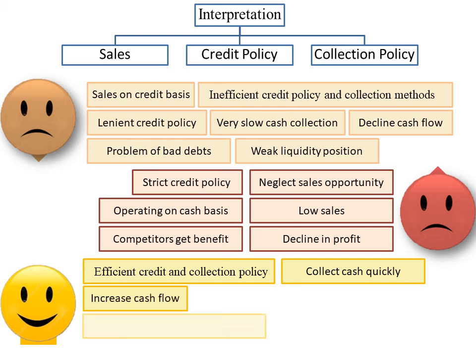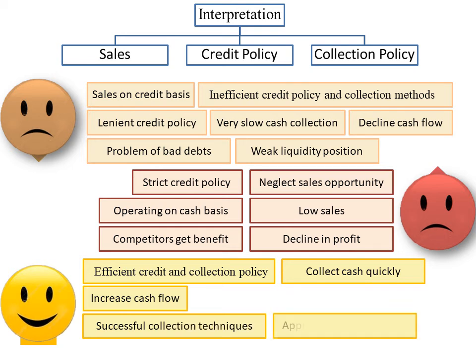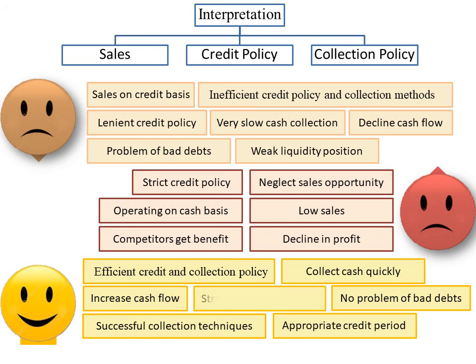It also indicates that firm is using successful collection techniques. High ratio is a sign of appropriate credit period allowed by the firm. High ratio shows that firm may not face problems of bad debts, as firm is allowing credit to quality customers. It displays that less amount is blocked in debtors and thus indicates strong liquidity position.